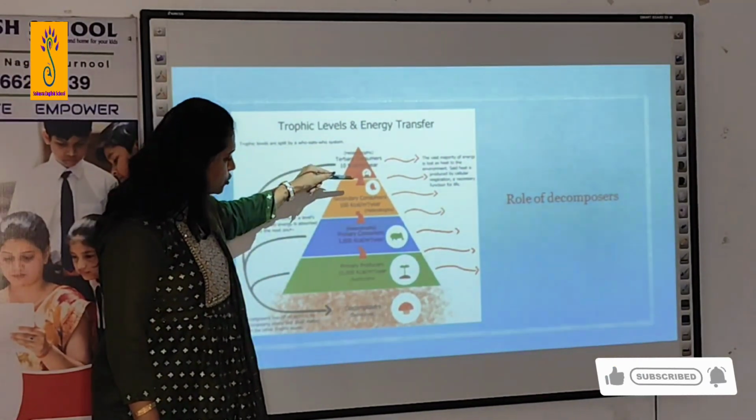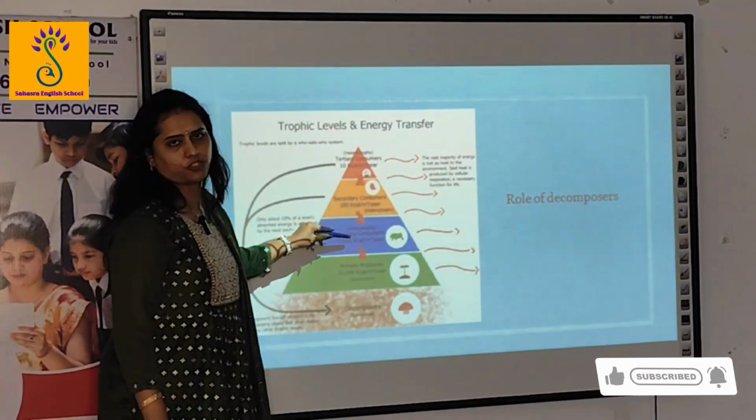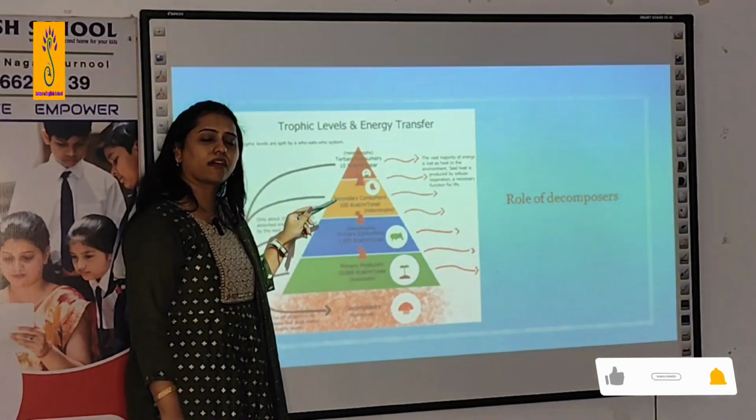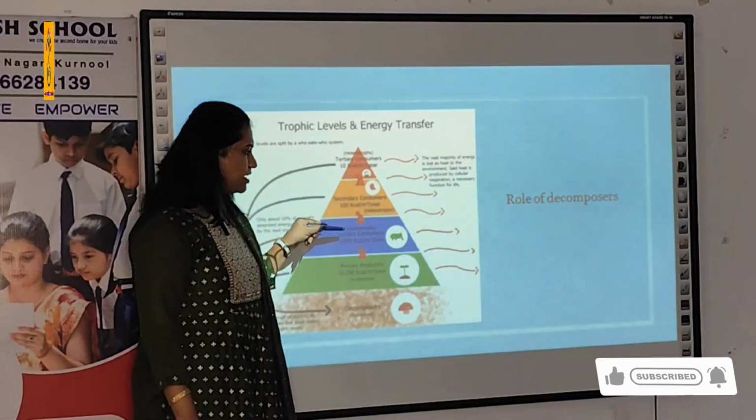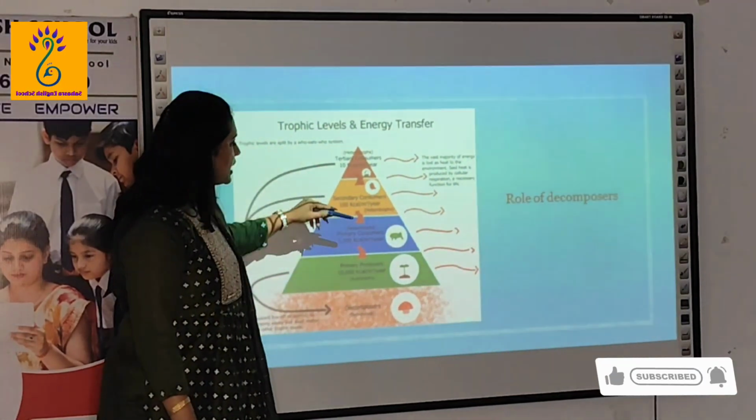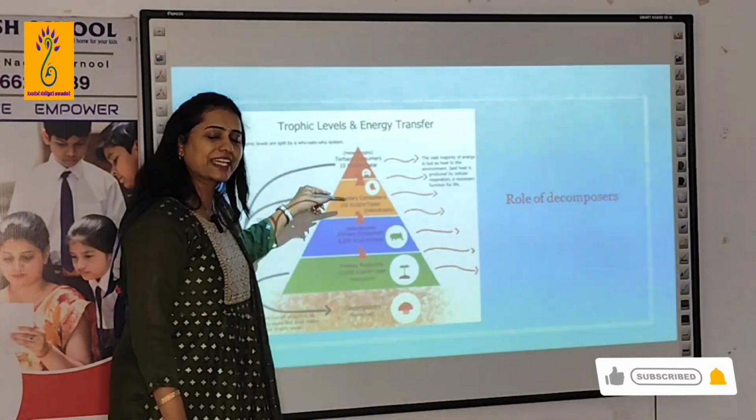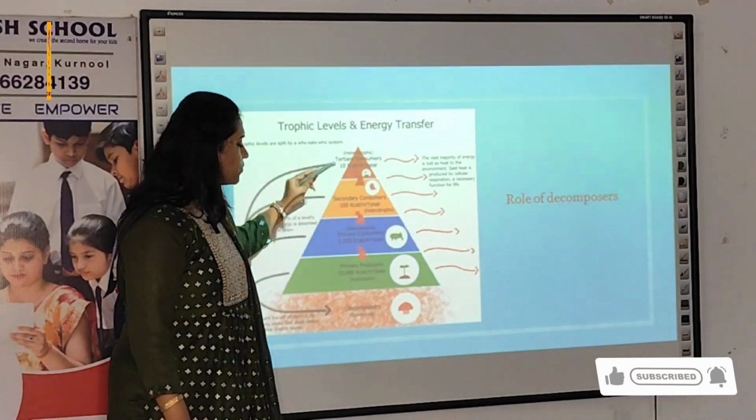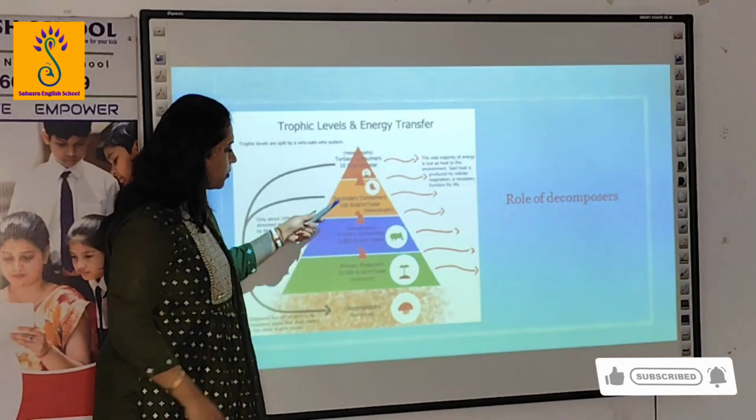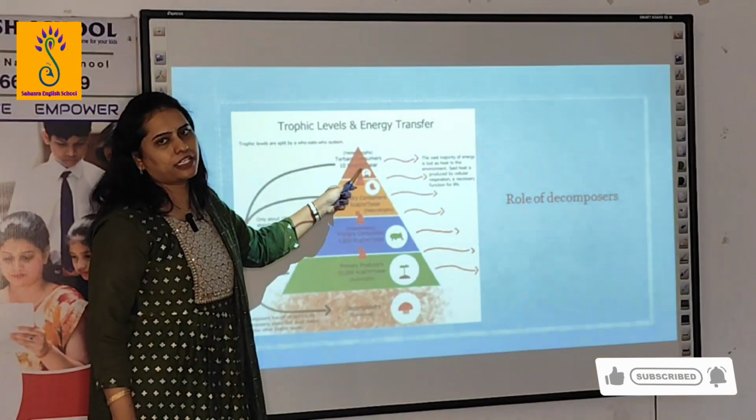Now, secondary consumers are the living organisms which consume primary consumers, that is herbivores, like deer, cow, goat, isn't it? These secondary consumers are carnivores, like tiger and lion, isn't it? They get only 10% of the energy. How much do they get? They get only 100 kilocalories of energy.